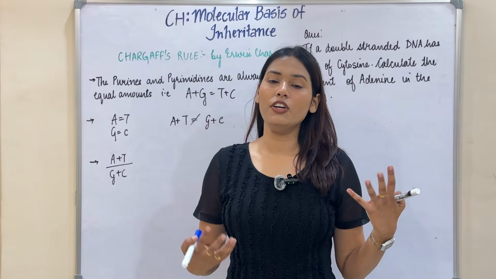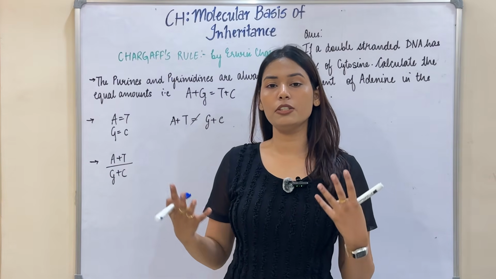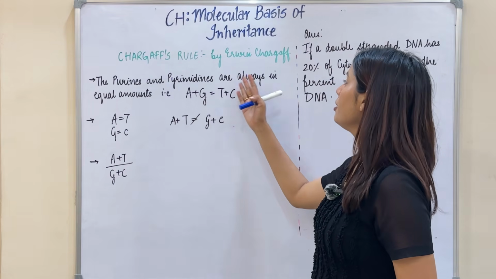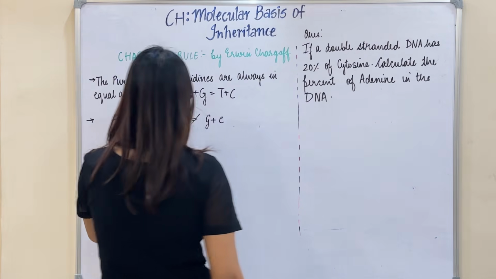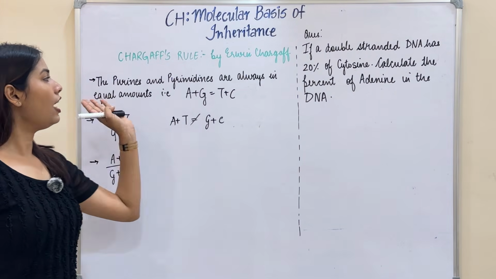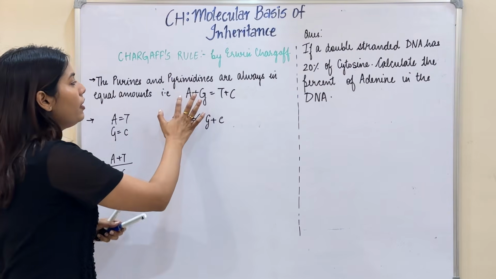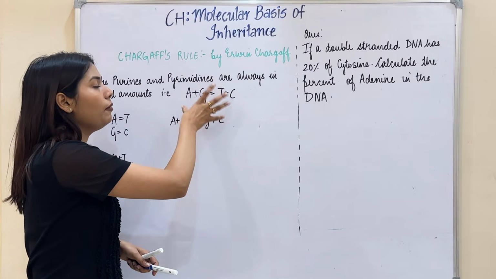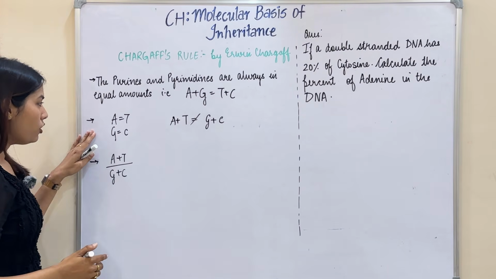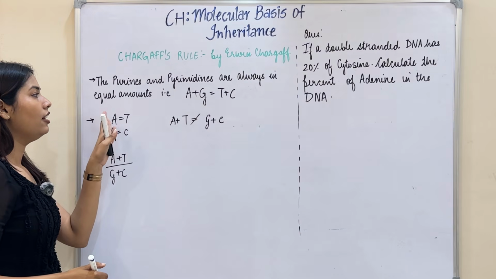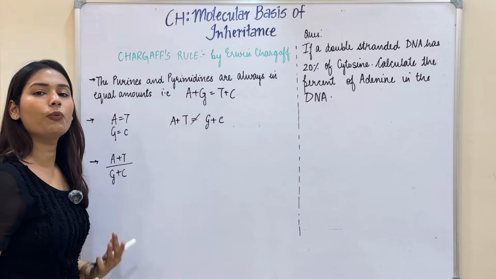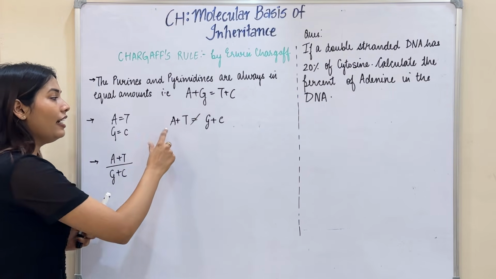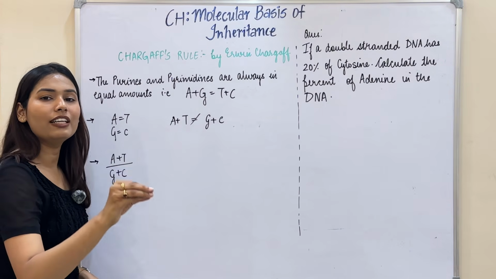You already know the features of a DNA helix model, so Chargaff's rule becomes very easy for you. Chargaff's rule was given by Erwin Chargaff, and he said that the purines and pyrimidines are always in equal number. So A plus G, my purines, and thymine plus cytosine become equal. Also, he said that adenine is always going to form a bond with thymine. Similarly, guanine will form a bond with cytosine, but adenine plus thymine is never equal to guanine plus cytosine.